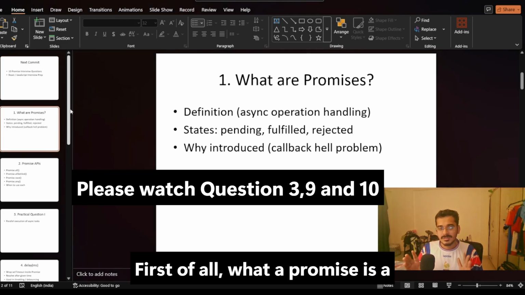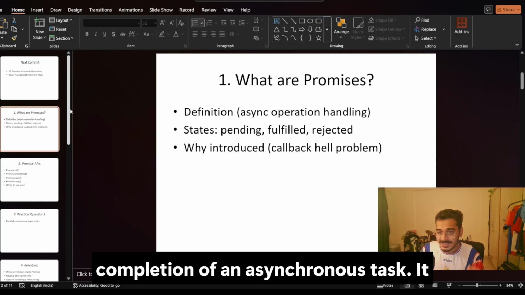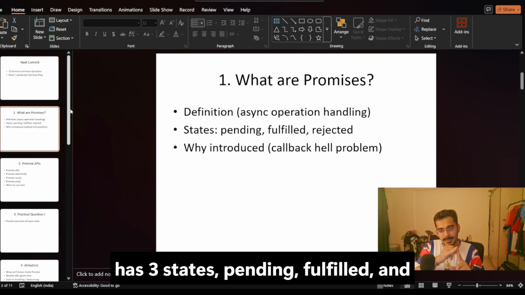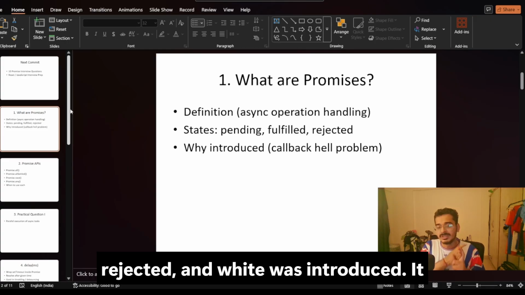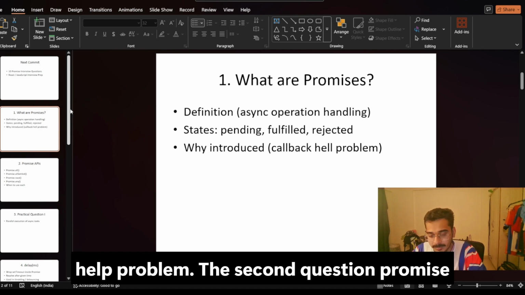First of all, what are promises? A promise is an object that represents the eventual completion of an asynchronous task. It has three states: pending, fulfilled, and rejected. And why was it introduced? It was introduced to resolve the callback hell problem.